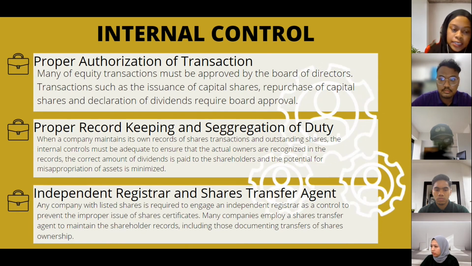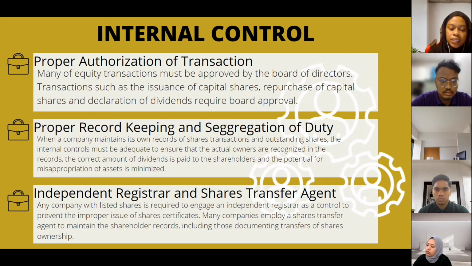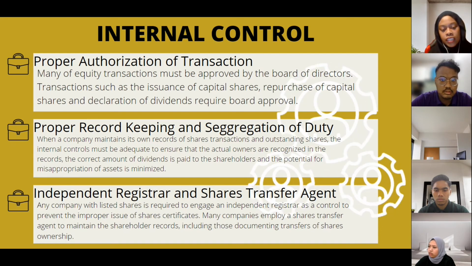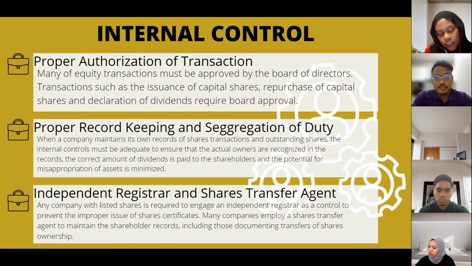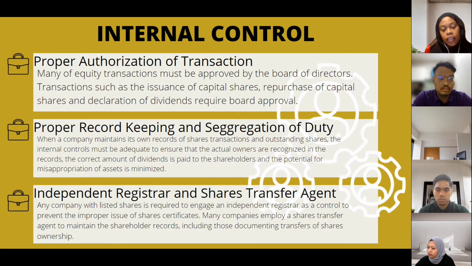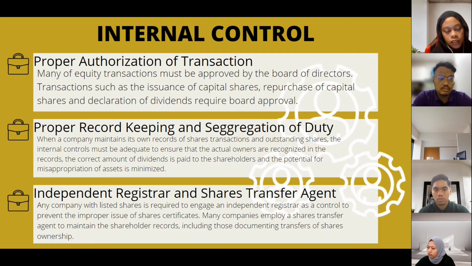The last one is independent registrar and share transfer agent. Any company with listed shares is required to engage an independent registrar as a control to prevent the improper issue of share certificates. Many companies employ a share transfer agent to maintain the shareholder records, including documenting transfers of share ownership. That's all for me. I will pass to the next presenter.